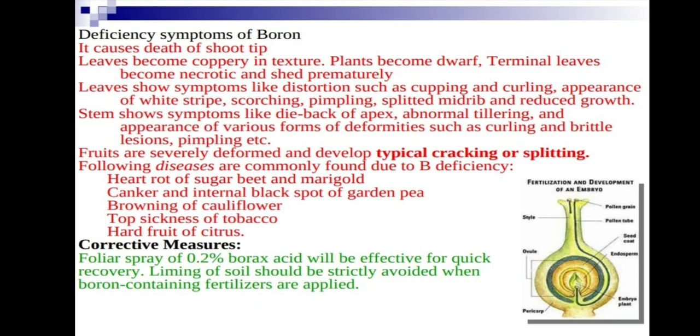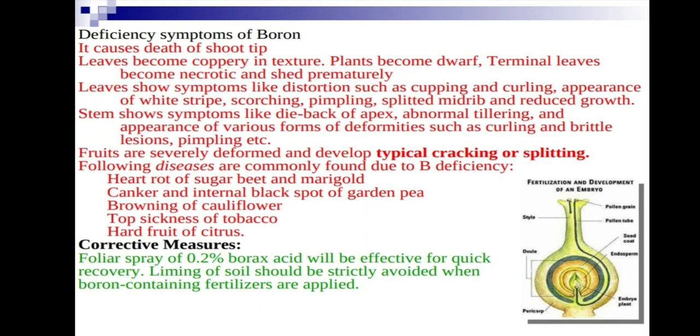Heart rot of sugar beet and marigold. Canker and internal black rot of garden pea. Browning of cauliflower. Whiptail of cauliflower is due to what? Molybdenum. But browning of cauliflower is boron. Top sickness of tobacco, hard fruit of citrus.